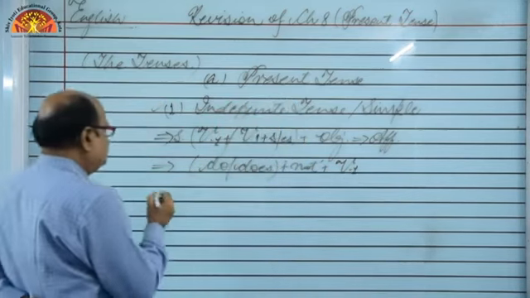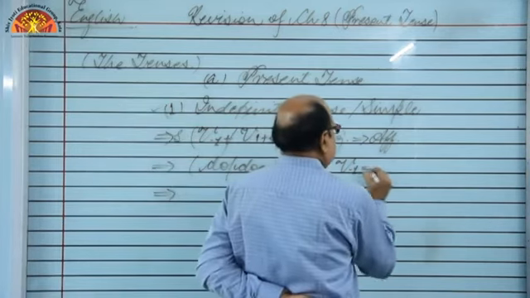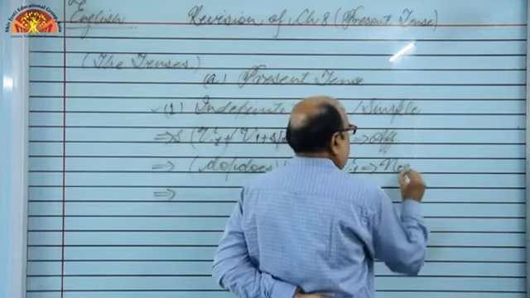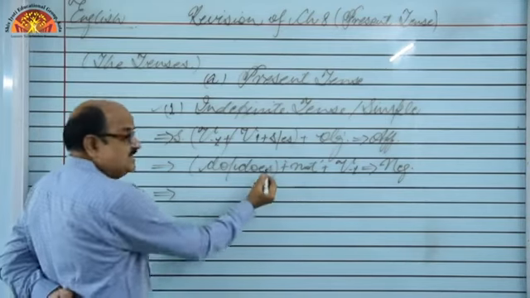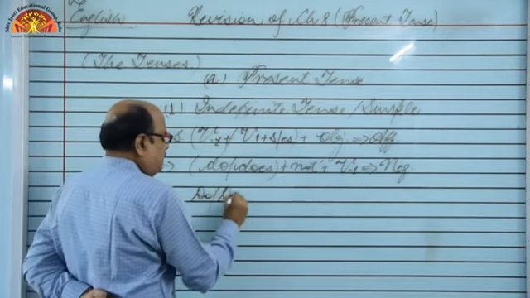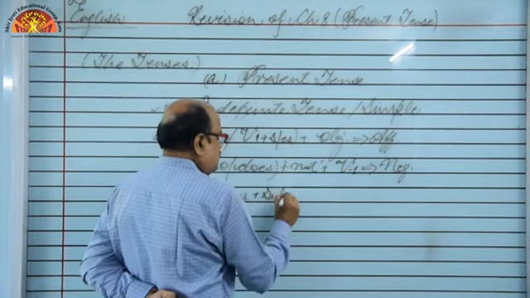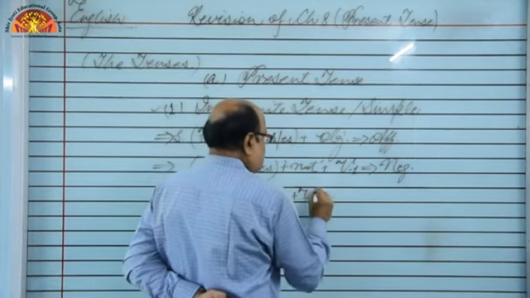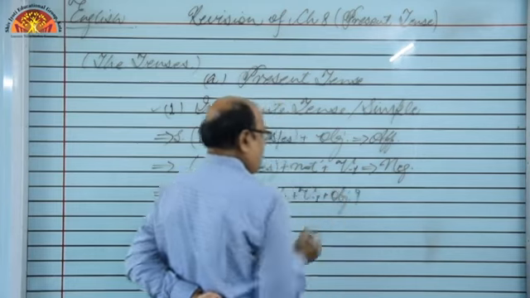So this is negative. Got it? This is a negative sentence. And next is these helping verbs. If we use them in the beginning: do, does plus subject plus V1 and then object.